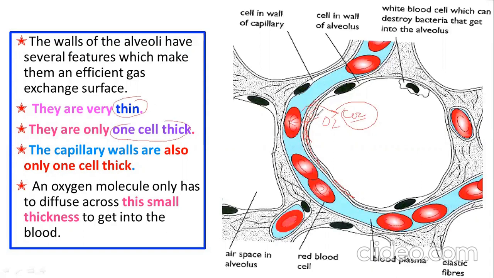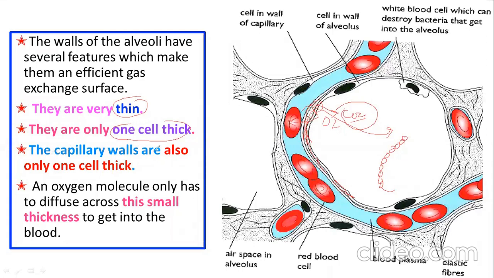The lining of alveoli consists of many cells combined together, but only one cell thick. Like this, they make a layer, not another layer of cell on top, only one cell thick lining. So this layer of alveoli is one cell thick, and it is very close to the capillaries.